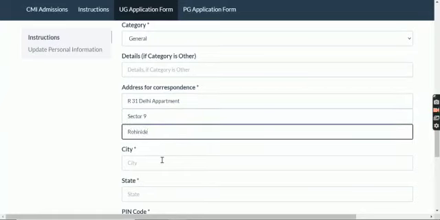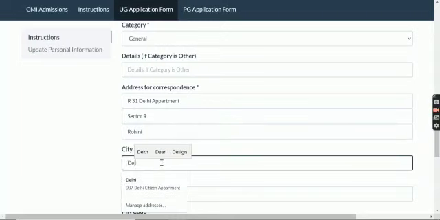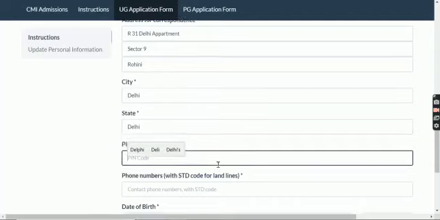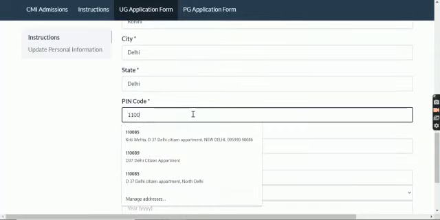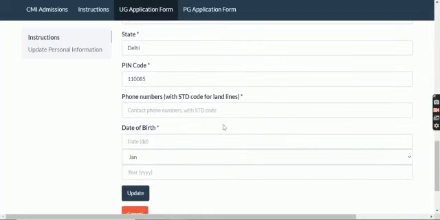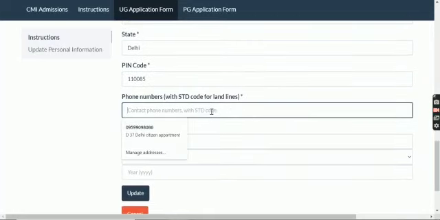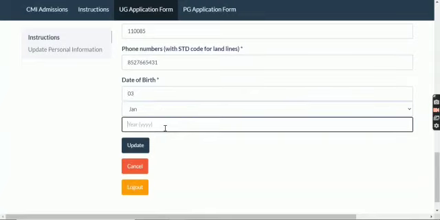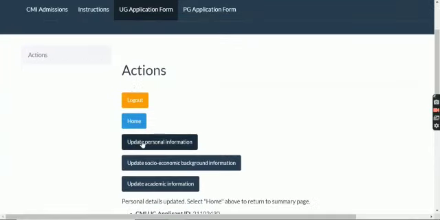You'll fill up your city, your state, PIN code, your phone number, any other phone number if you have. You have to fill in your birth date. You'll update all the information.